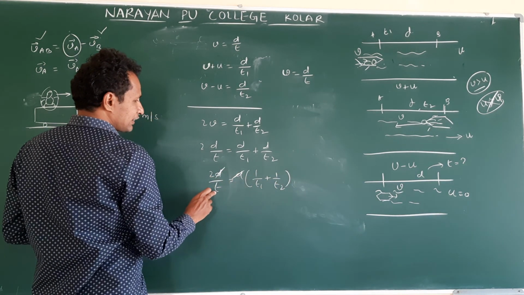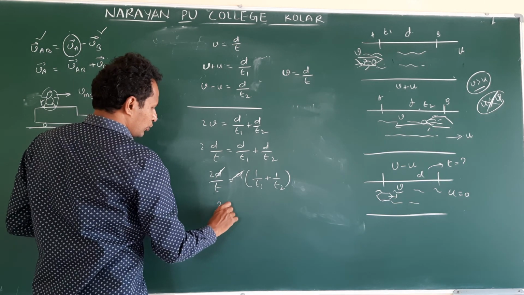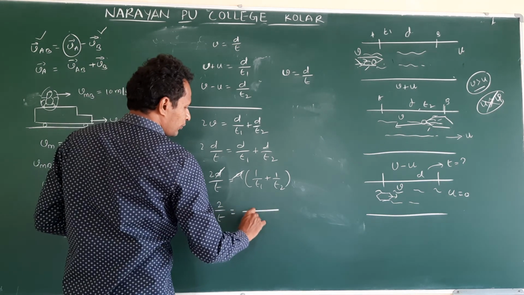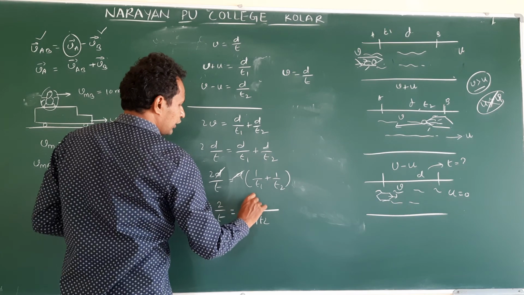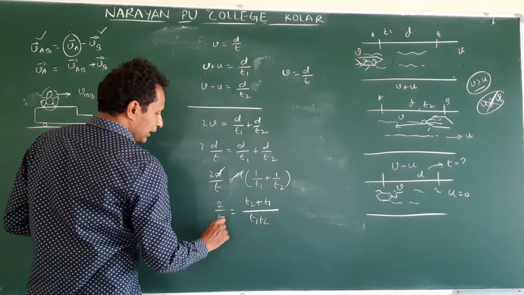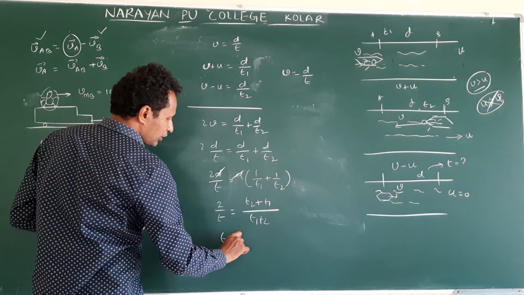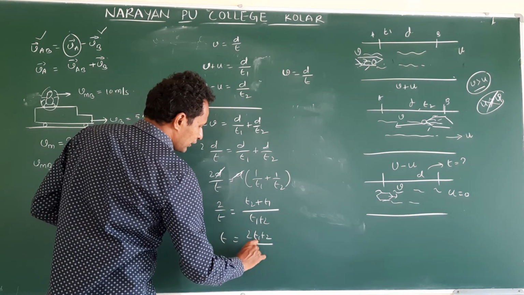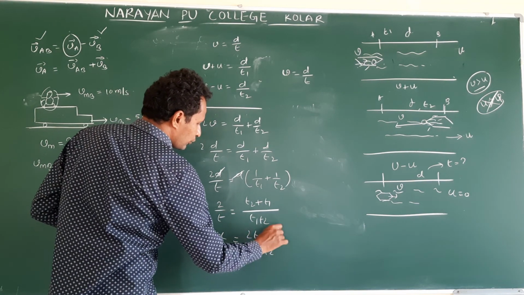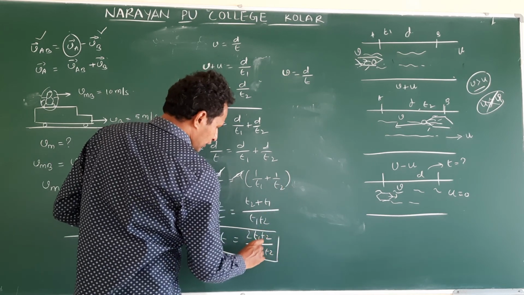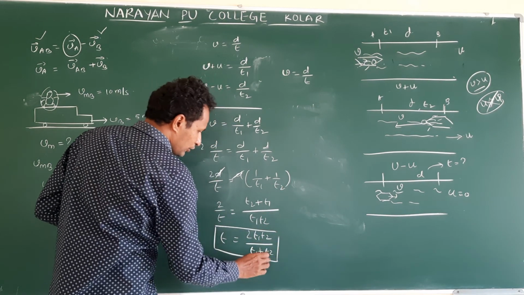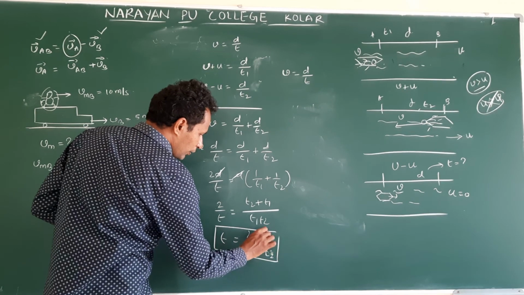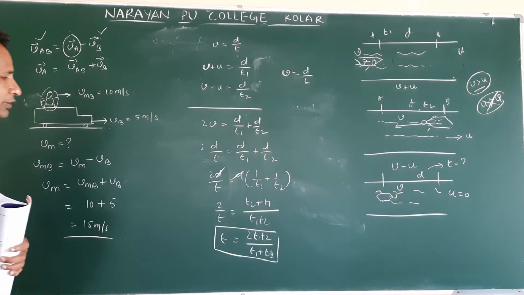d, d cancel. They are asking for t. So 2 by t is equal to, LCM t1 t2, here t2 plus t1. Make t the subject. By making t the subject, what will happen? This goes up: t equals 2 t1 t2 by t1 plus t2. Follow this formula, you will get the answer.